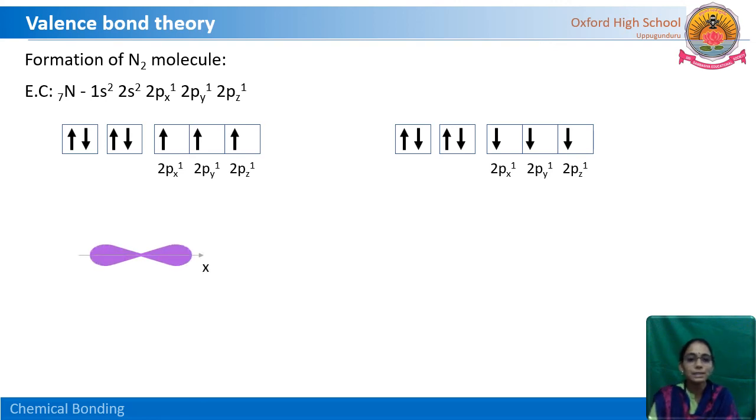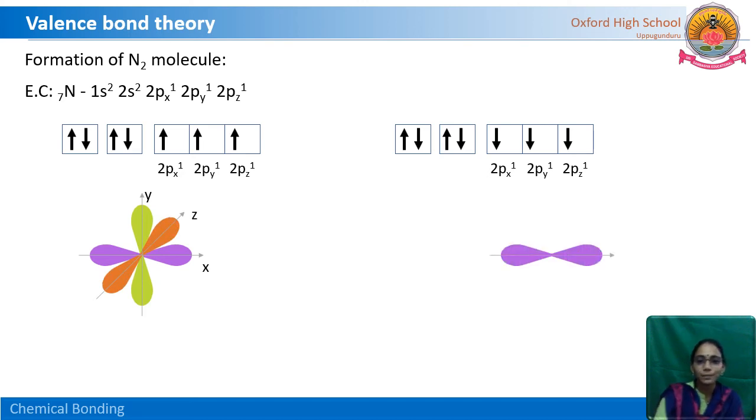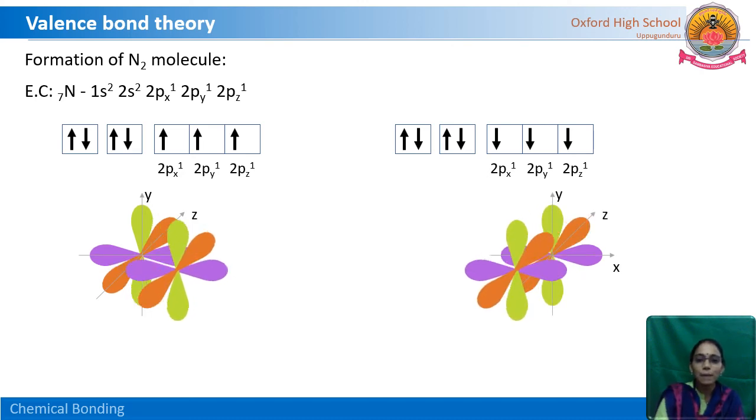So here, this is along the x-axis, y-axis and z-axis of one nitrogen atom. This is for the other nitrogen atom. Observe carefully. Now they overlap each other.